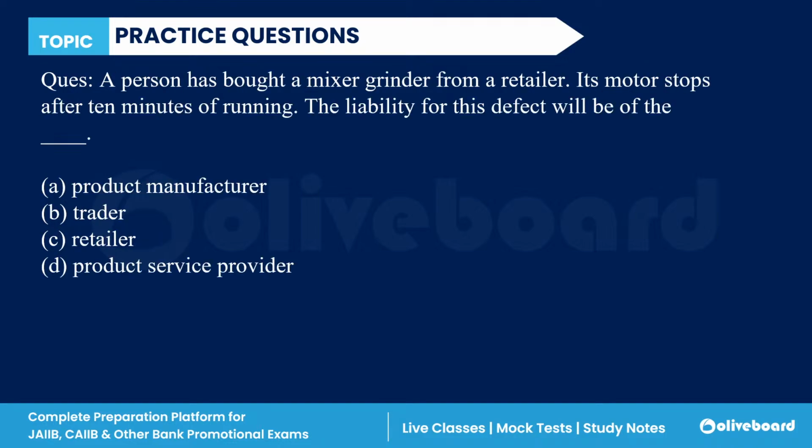Clear? Next, a person has bought a mixer grinder from a retailer. Its motor stopped after 10 minutes of running.